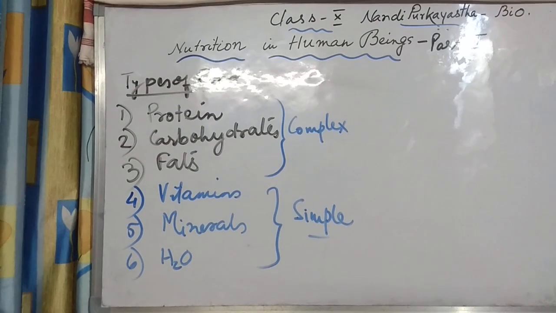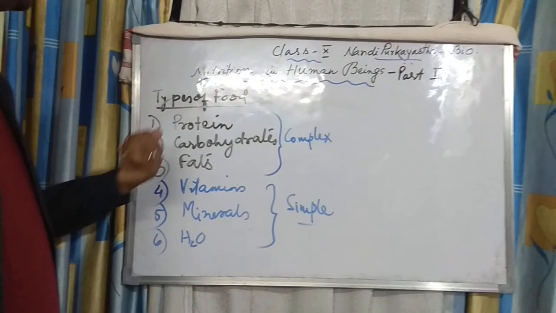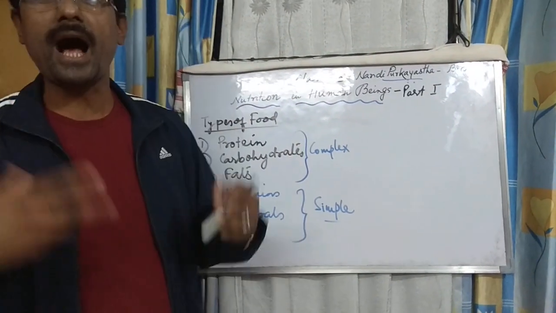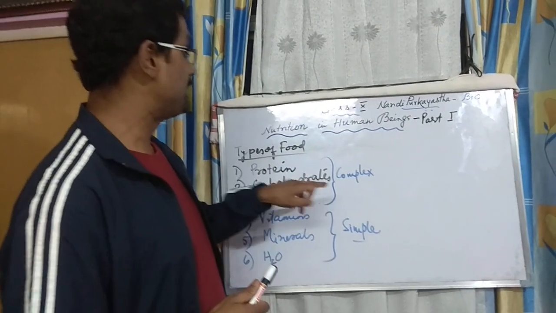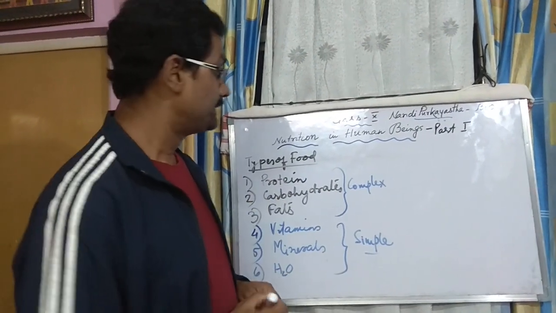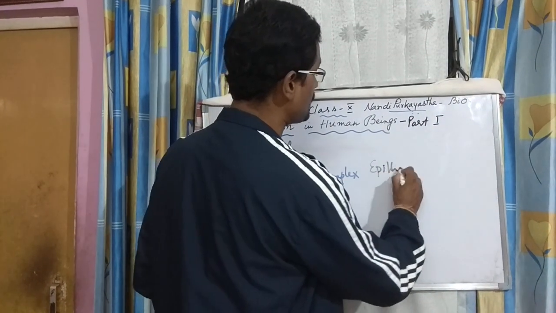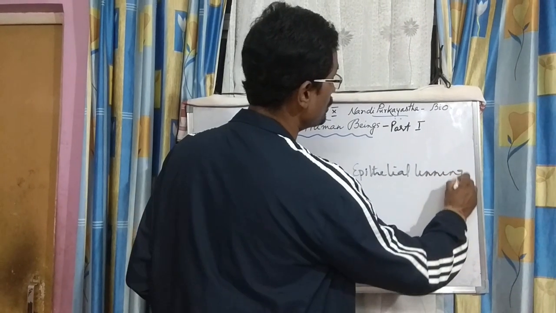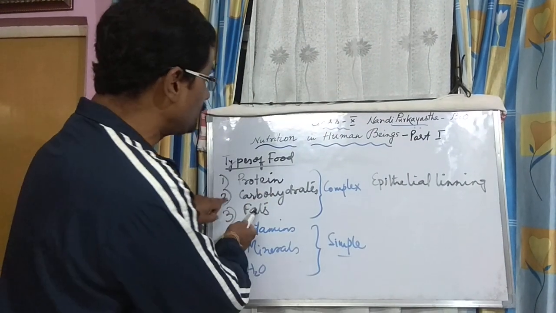Now, we need to always know why it is called complex. So your question needs to be why, how, what, to get the answer. Why is it called complex food? The reason is that the epithelial lining, E-P-I-T-H-E-L-I-A-L, epithelial, L-I-N-I-N-G, lining of the digestive system cannot absorb this food material.